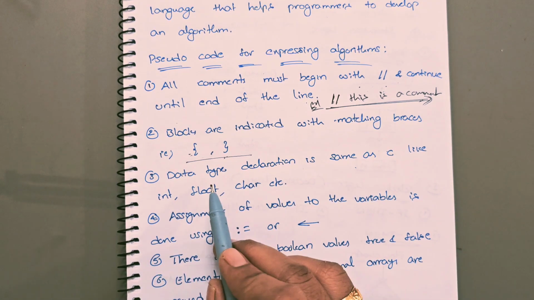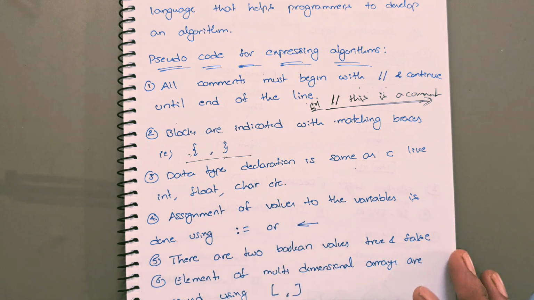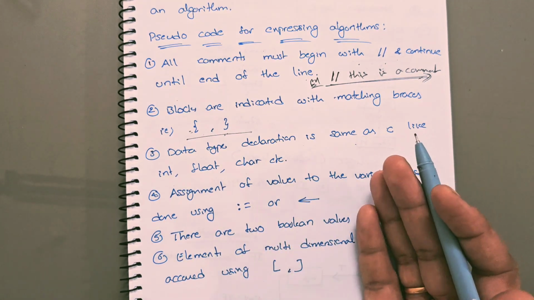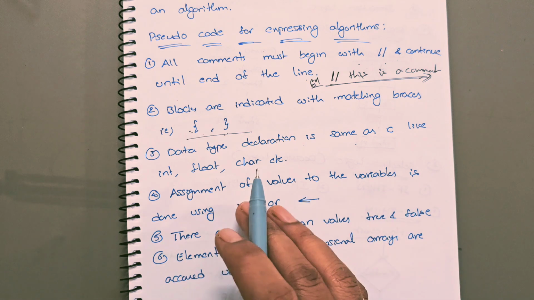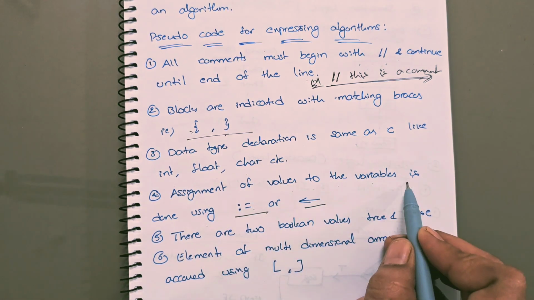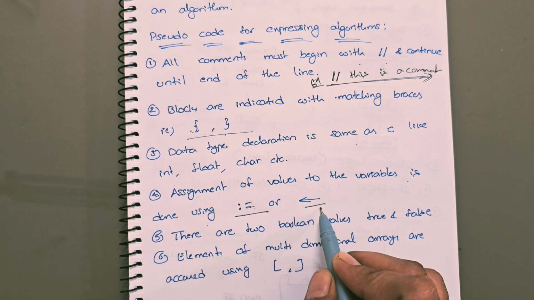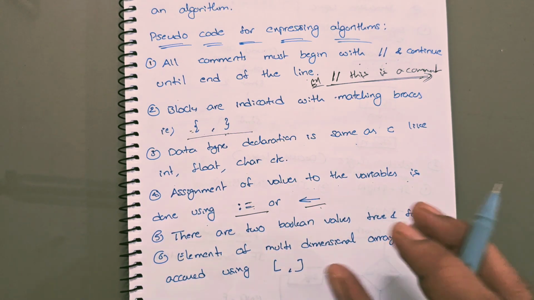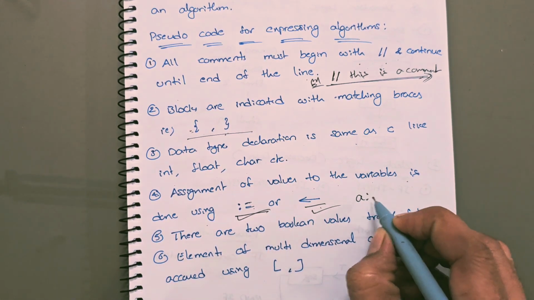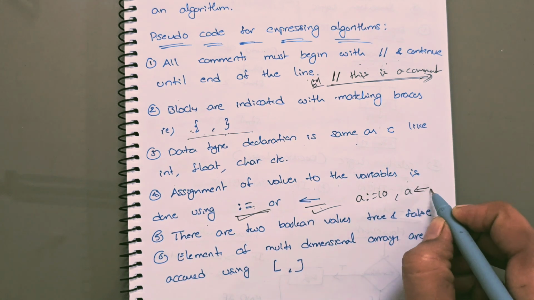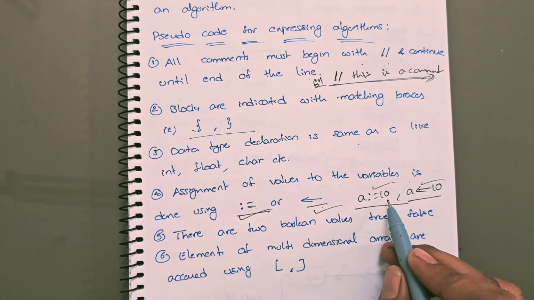Next, the third point: data type declaration is the same as int, float, char, like that. If you want to declare any data type, how you declare data types in C, here also we will take the same data types. Assignment of values to the variables is done using colon equal to or the reverse direction arrow. If you want to assign any value to the variable, you have to use either this one or this one. For example, A := 10 or A ← 10, both have a similar meaning. Anyway, you can assign a value to the variable.